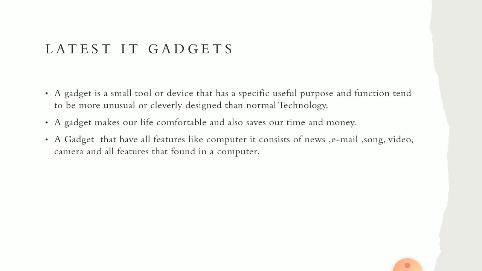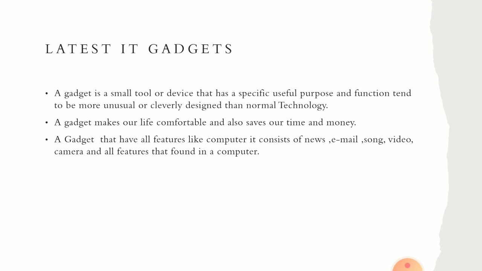So nowadays there are a number of gadgets in the market. Using that you can do multiple tasks by using a single device. For example, you can use a smartwatch and you can store contacts, you can read news, you can send messages, and so it can do multiple tasks.